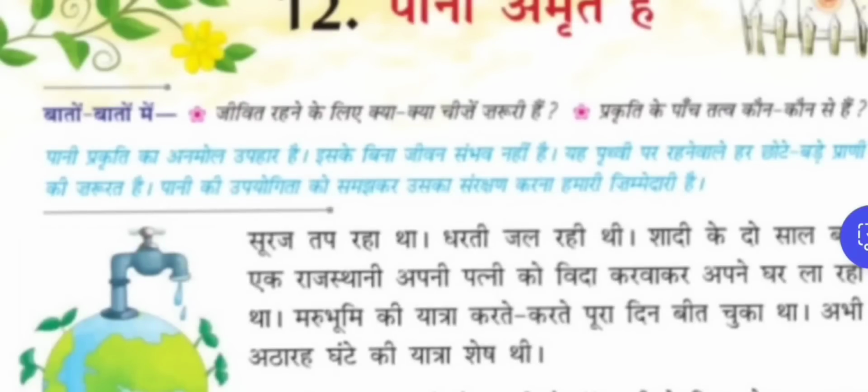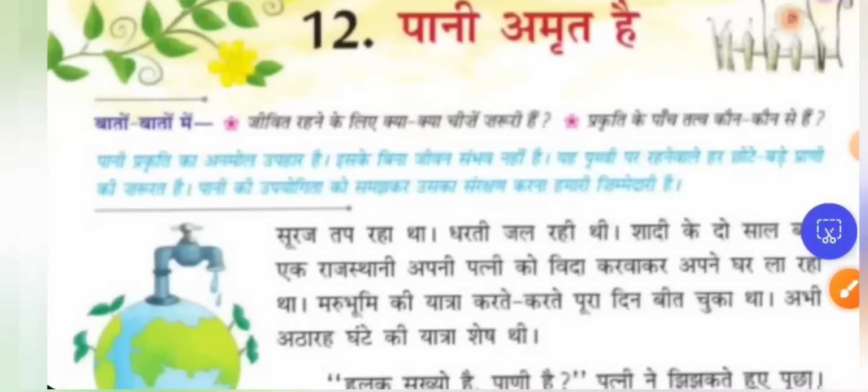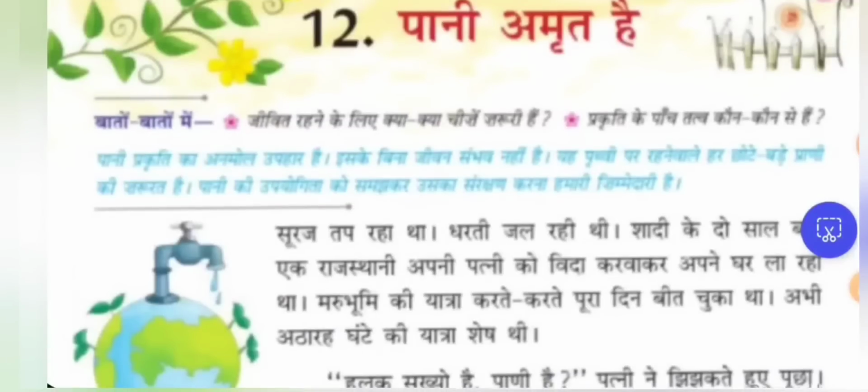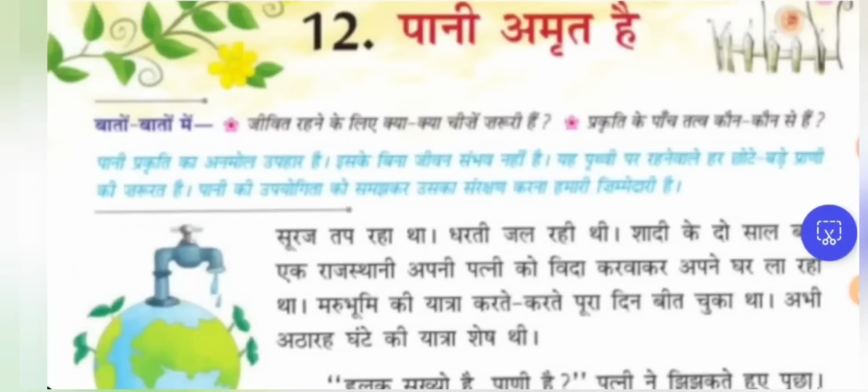What are the things that are necessary to be alive? Yes, food, water, shelter. What are the 5 elements of our nature? Land, water, air, space, fire.